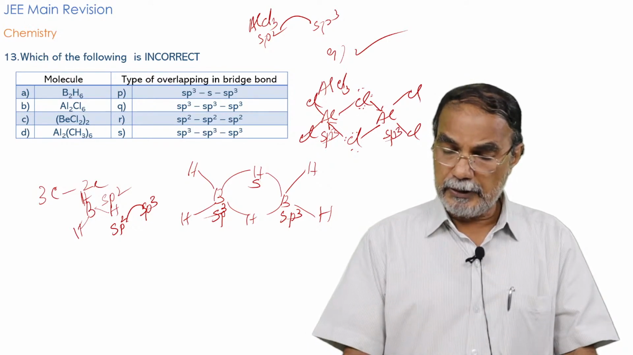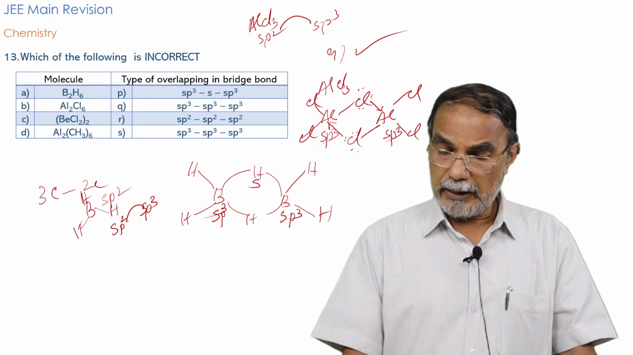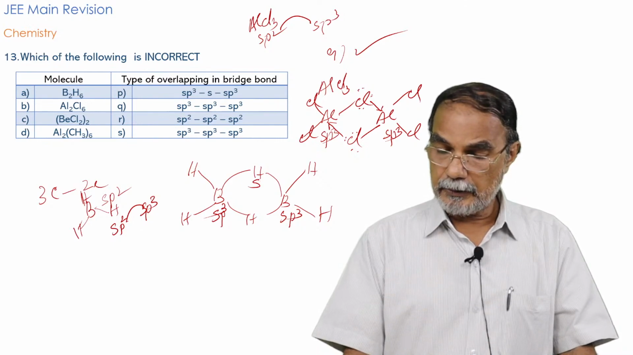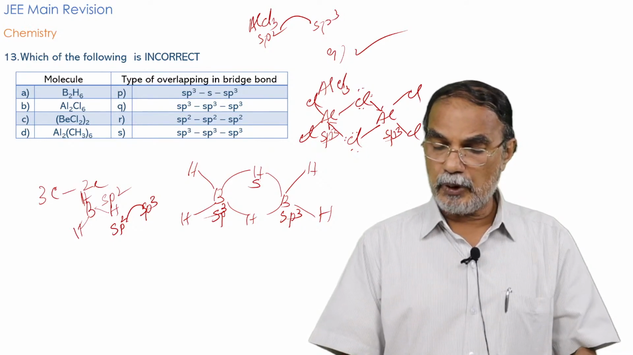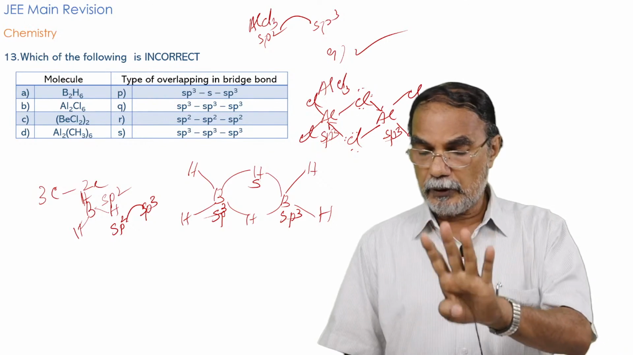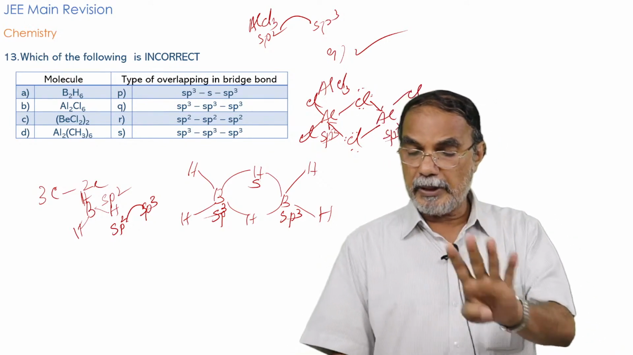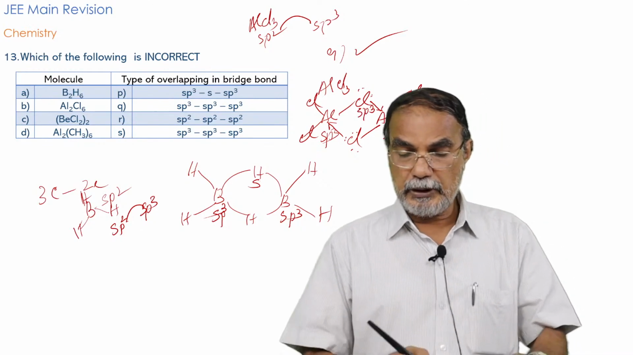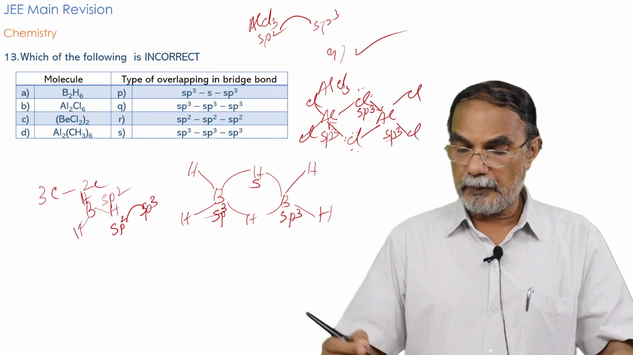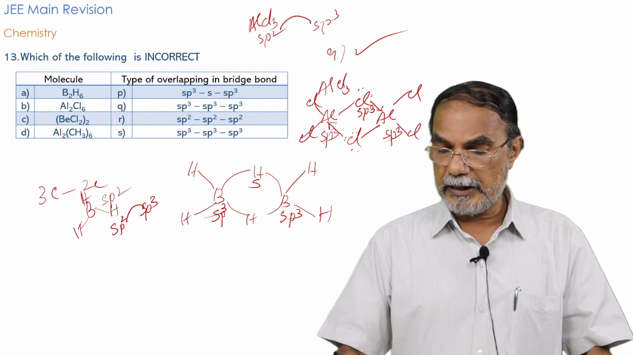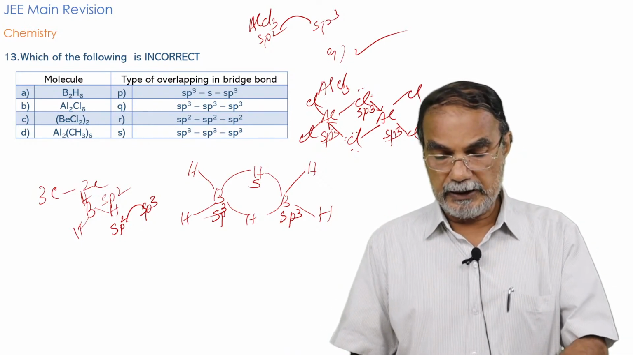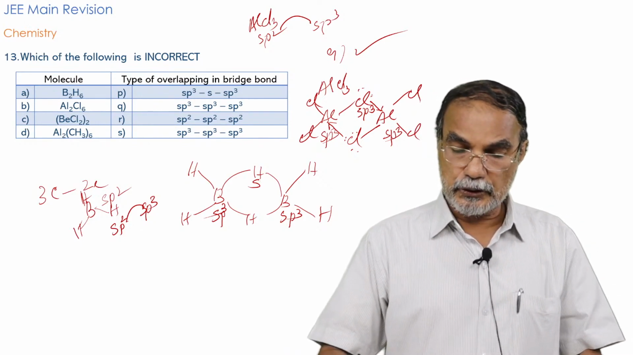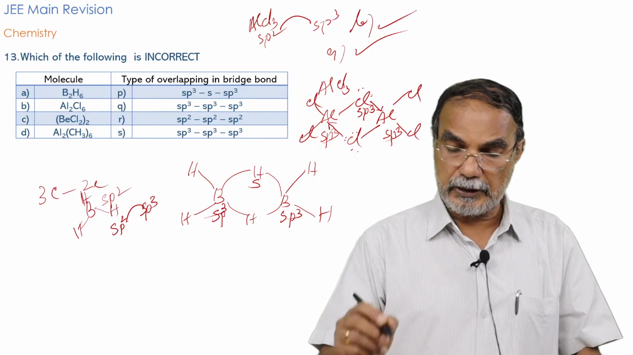And for chlorine, there are 2 bonds here, and you have 2 lone pairs. Altogether the number of lone pairs plus bond pairs is 4, and therefore chlorine is in the sp3 hybridized state. This also is in the sp3 hybridized state. So the bridge bond formed is sp3, sp3, sp3. So that is also correct. So the answer B is also correct.